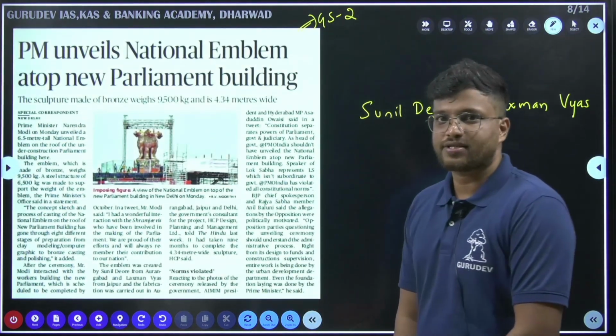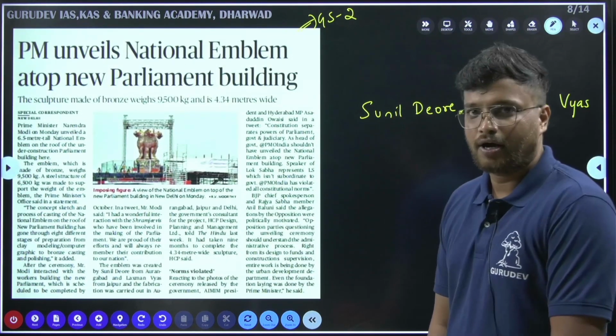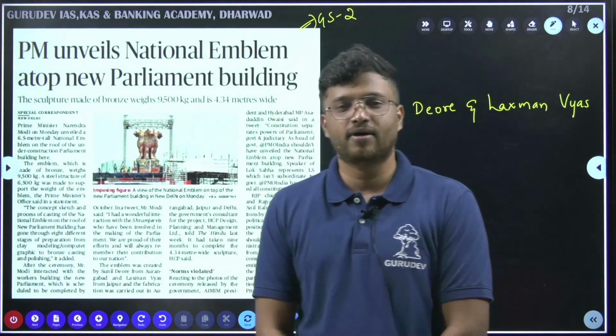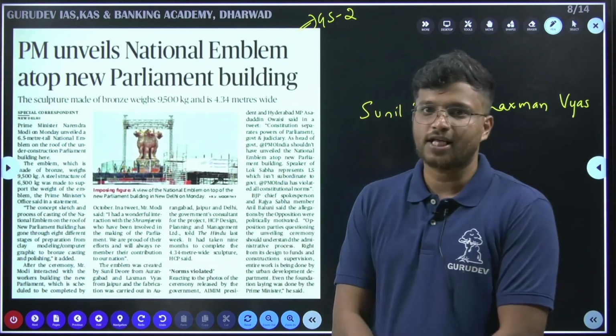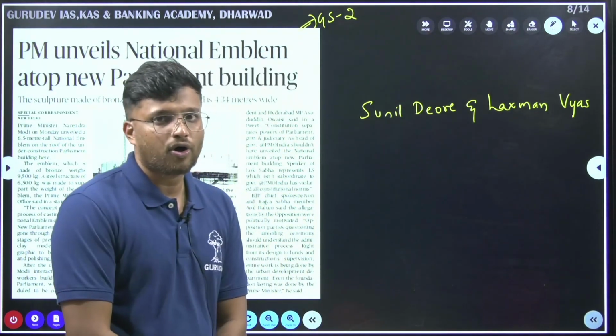This was in the news yesterday. The Prime Minister unveiled the national emblem atop the new parliamentary building. There is a new parliamentary building that is coming up, so the national emblem has been unveiled there. There are a few important facts that you have to make a note of from this article.